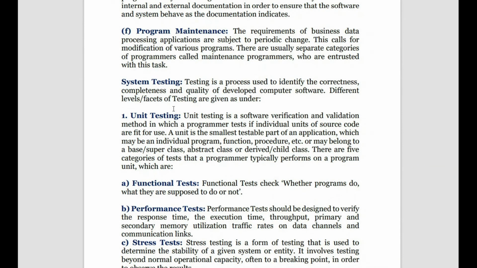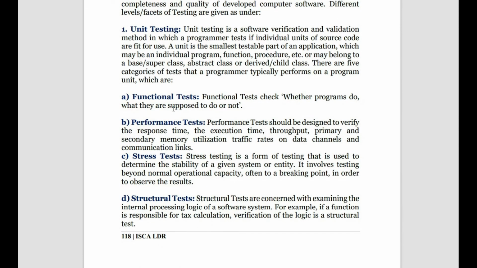In testing, we first have unit testing. Unit testing means we are testing a small part of the entire software. In unit testing, we have a functional test to see whether the function performs or not. Then a performance test to see the performance, the execution time, the process through which it is being done, the output, everything. Then stress test,